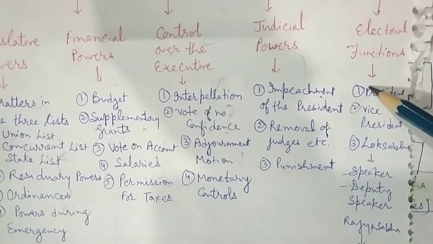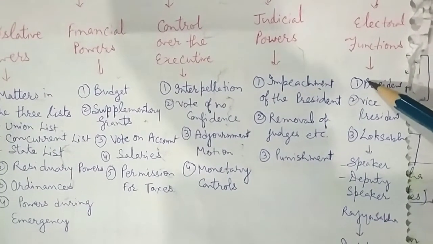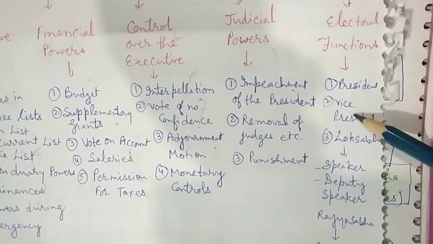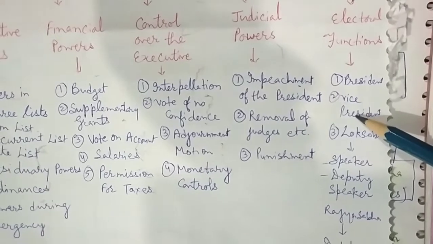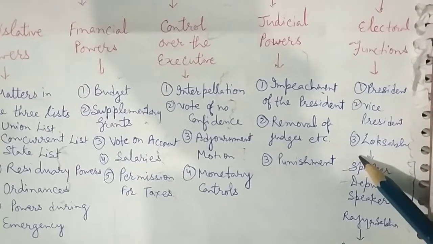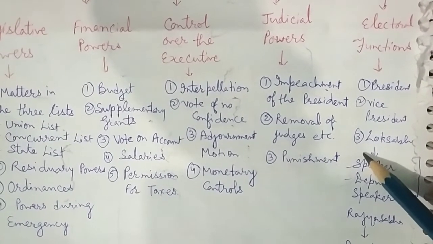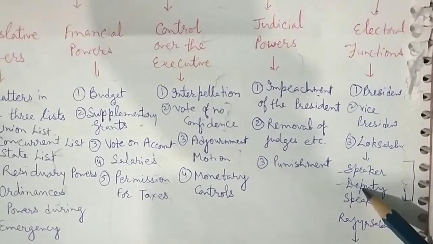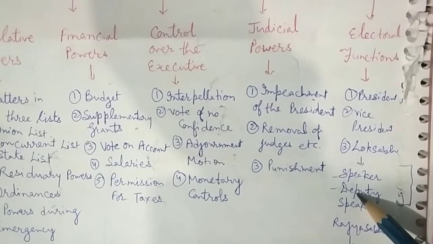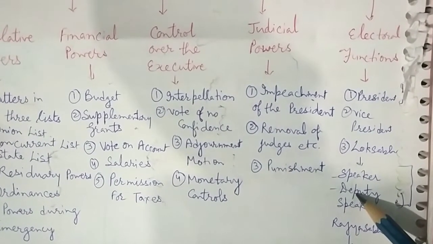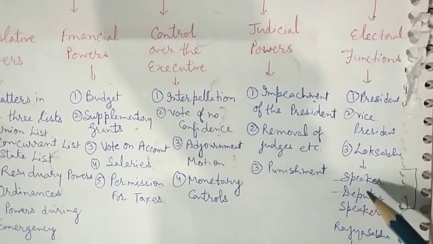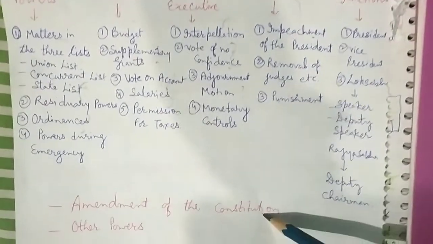Electoral functions. The Indian Parliament has to perform certain electoral duties. The Parliament of India, along with the state legislatures, elects the President of India. The Vice President of India is elected by both the houses of the Parliament. The Lok Sabha elects its own Speaker and Deputy Speaker from amongst its own members, while the Rajya Sabha elects its Deputy Chairman.